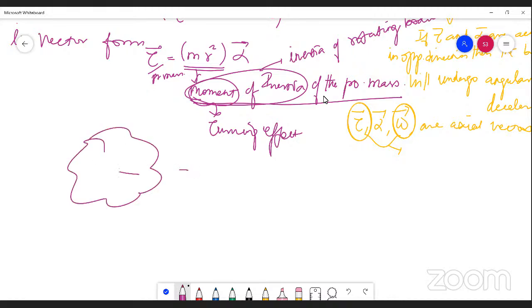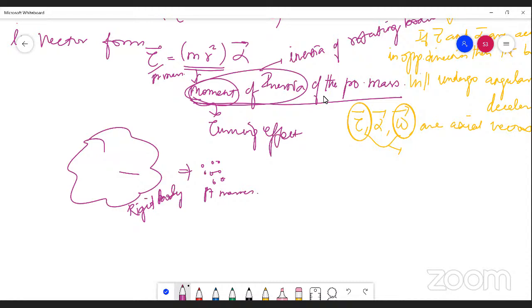A rigid body is supposed to be made up of so many point masses. These point masses get summed up and form a rigid body. This is the key idea. So if a single point mass experiences a torque, and there are n number of point masses, then the moment of inertia of the rigid body is the sum of the moment of inertia of all the point masses.